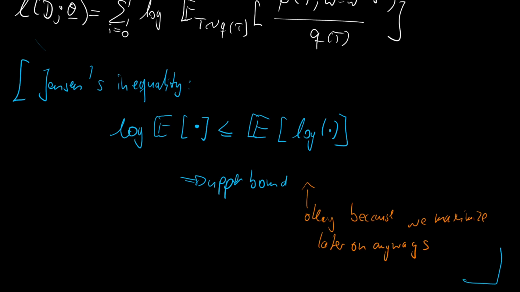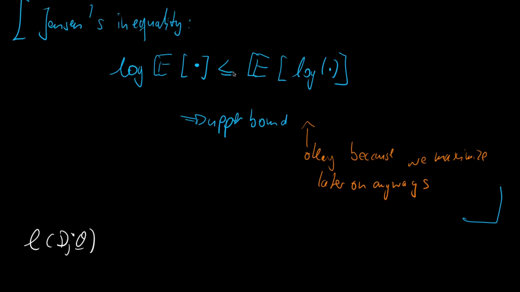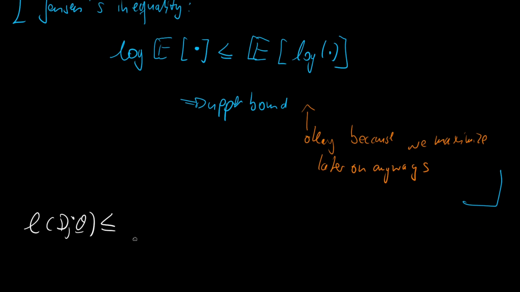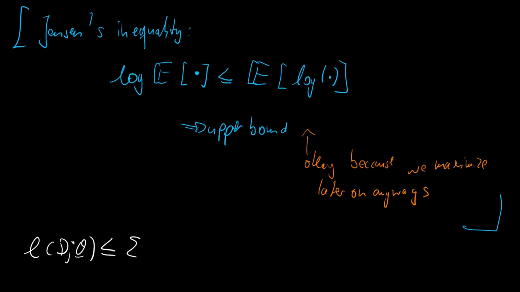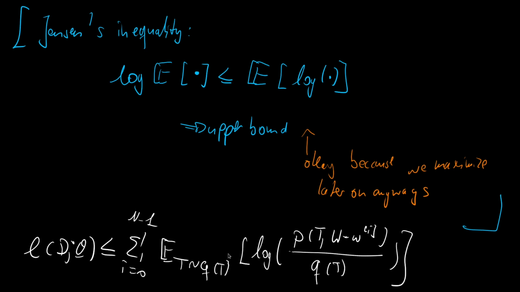And then we finally moved our logarithm inside of our expression. And surely we have to use some sort of inequality signs. And then we get the summation from i is 0 to capital N minus 1 over the expectation of t distributed according to q of t of, and here we have the logarithm of p of t and w is wi, our observation, and we divide by q of t, closing brackets, closing expectation.